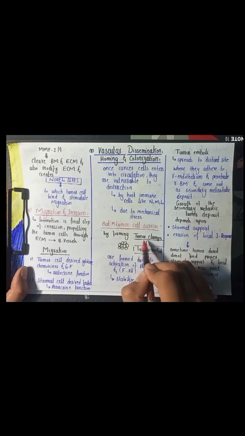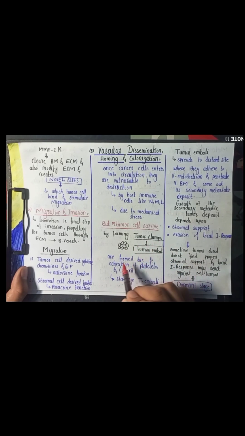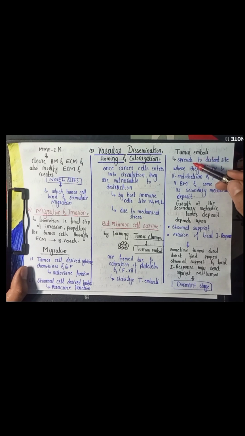The tumor cells undergo clumping with each other, and they form the tumor emboli, and these tumor emboli are formed due to the activation of the platelets and factor 12, which stabilizes the tumor emboli. These tumor emboli then spread inside the blood vessel toward the distant site, where they adhere to the vascular endothelium and penetrate the vascular basement membrane, and they come out of the blood vessel as a secondary metastatic deposit or secondary metastatic tumor.